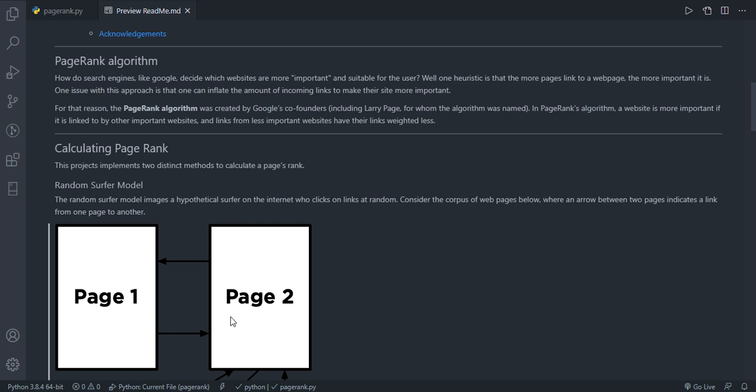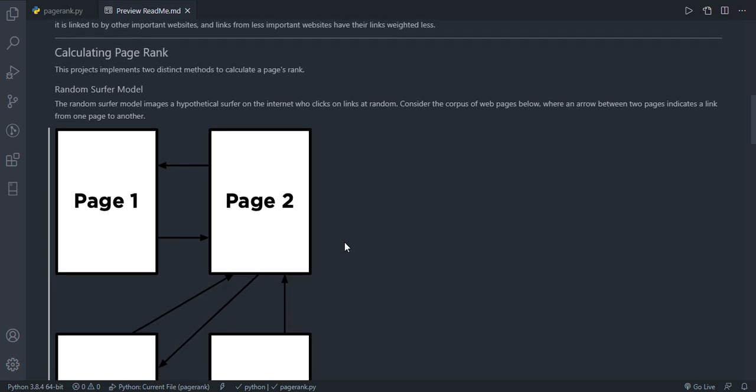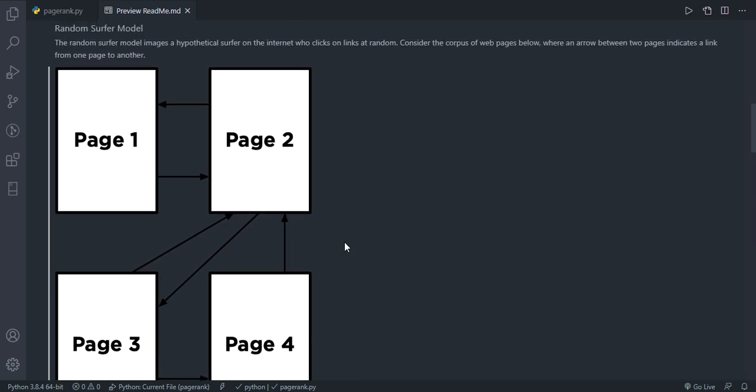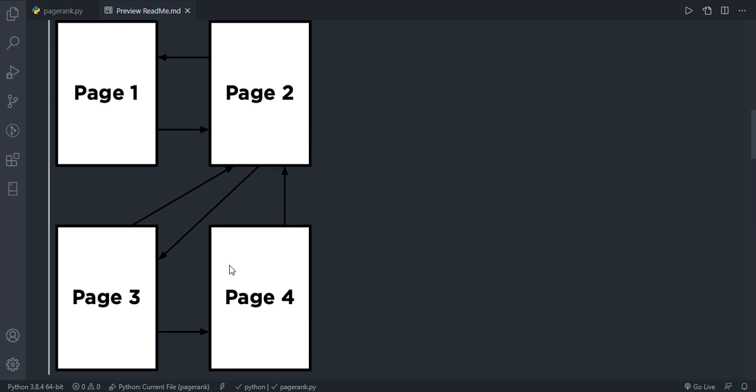And so we're going to calculate PageRank using two methods: the random surfer model, using some sampling algorithms, and iteration, using a formula that we'll describe in just a second. So in the random surfer model, we imagine that we have a bunch of pages like the ones shown here.